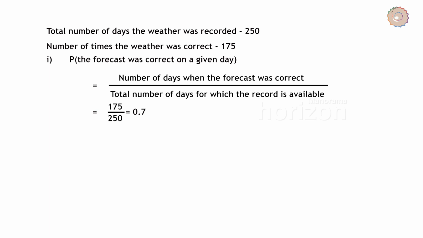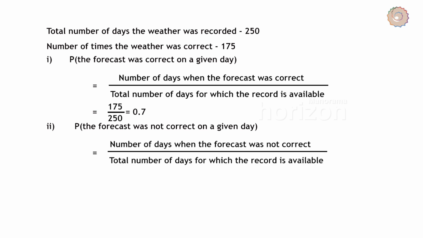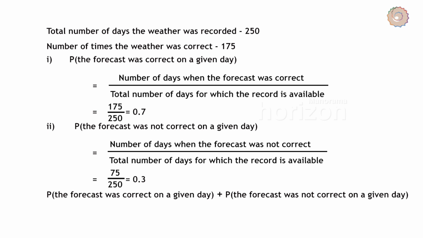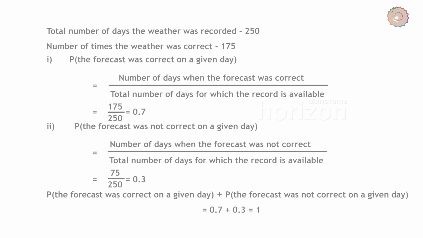Then the number of days the forecast was not correct is given by 250 minus 175, which is equal to 75. So the probability that the forecast was not correct on the given day is given by the number of days when the forecast was not correct divided by the total number of days for which the record is available. That is 75 divided by 250, which gives us 0.3. Sum of probability of correct and probability of incorrect weather gives us 0.7 plus 0.3, which is equal to 1.